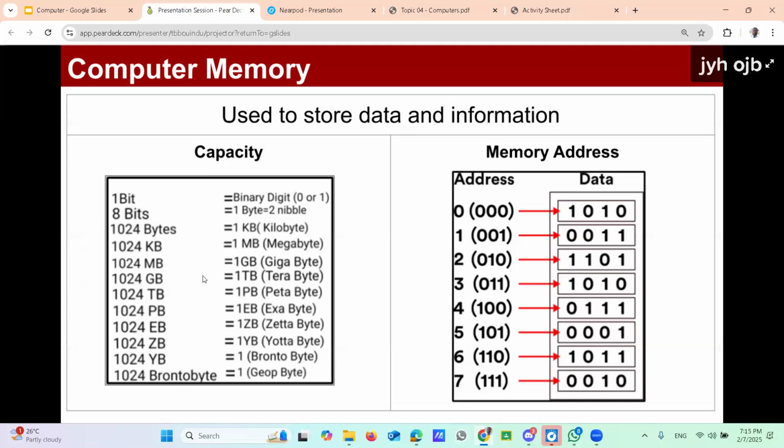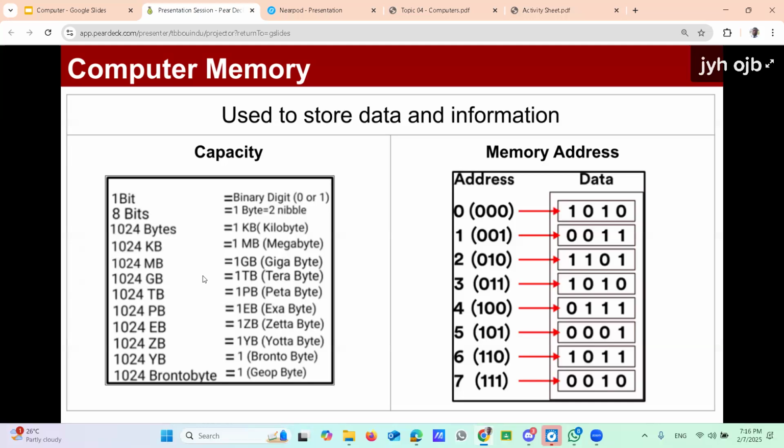That's a pattern, so you can easily understand the measurements here. You must also be familiar with the conversions. Later we'll do some examples, then you will be familiar with the conversions. When given gigabytes, you may have to say it in kilobytes. When given terabytes, you have to say it in megabytes or gigabytes.